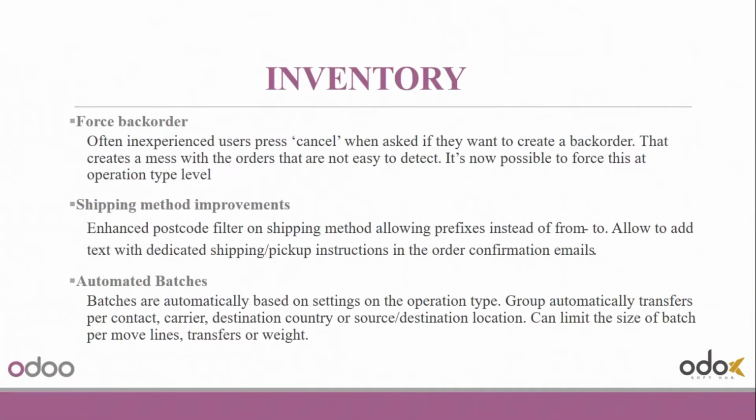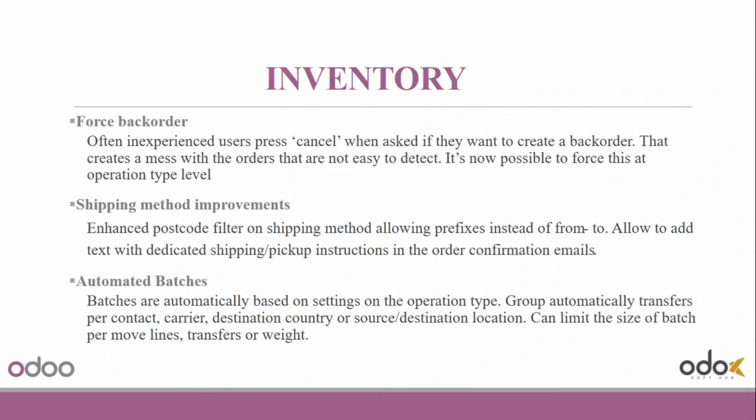Then we can move to the inventory module. In the inventory module, there is a feature called force backorder. Compared to Odoo 15, the worker can automate the backorder in the new version. Often, inexperienced users press cancel when asked if they want to create a backorder. That creates a mess with orders that are not easy to detect. It's now possible to force this at the operation type level.